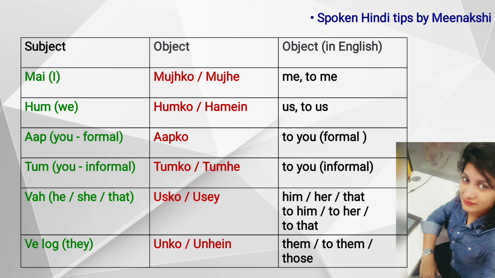वह, which is he, she or that, becomes उसको और उसे, which means him or her or that, or to him or to her or to that. And वे or वे लोग becomes उनको or उन्हें, which means them or to them or those.